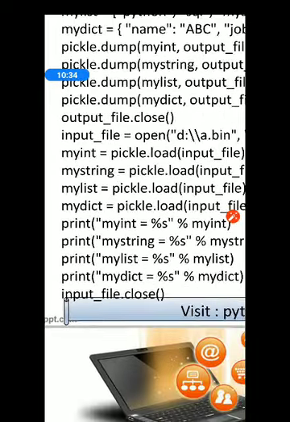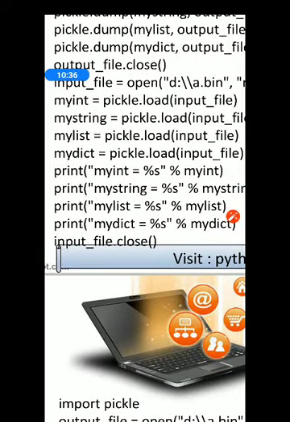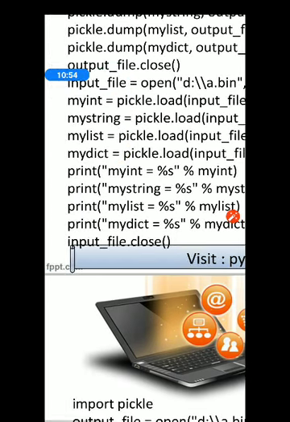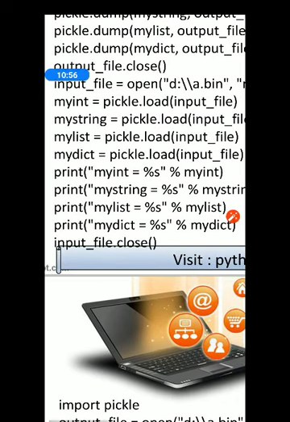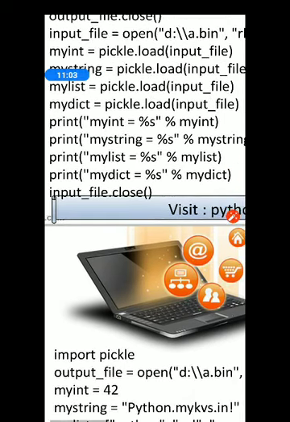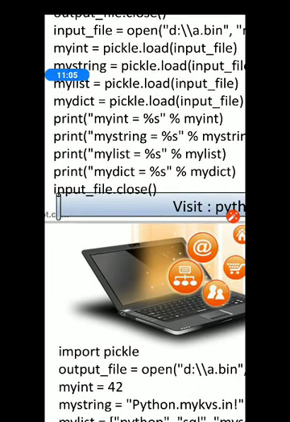Similarly, you have to read the string data, the list data, and the dictionary data, and one by one I am putting all of them in our variables. I think it is clear to you. All the 4 lines of load function, please note down. And now, since all the variables are ready, we have to print them simply using the print statement.